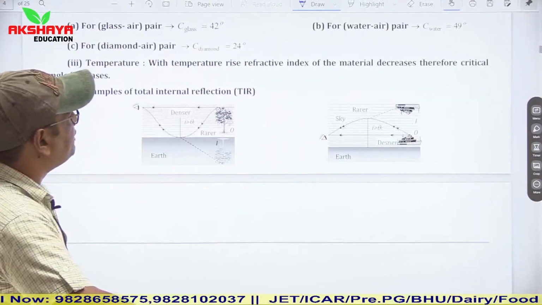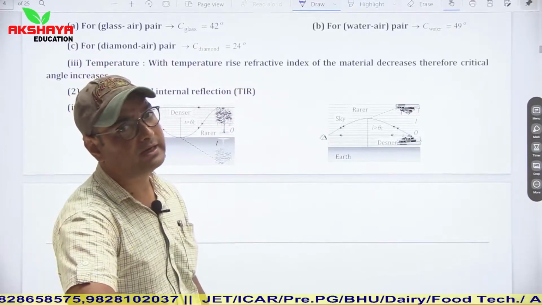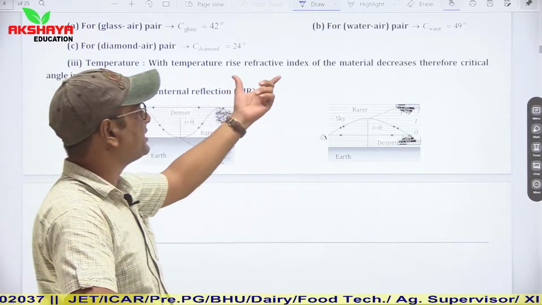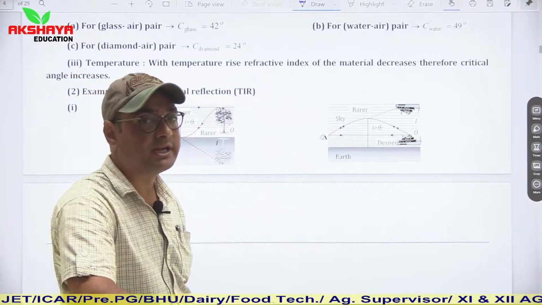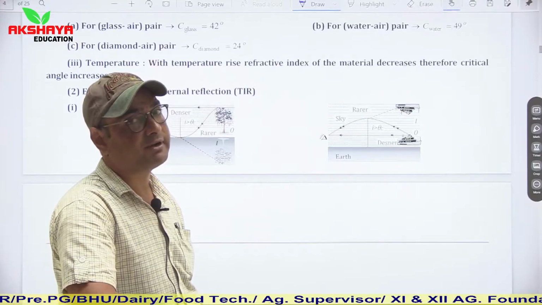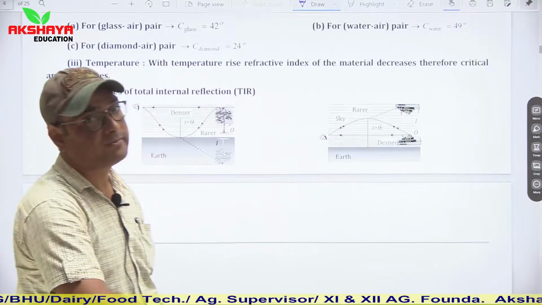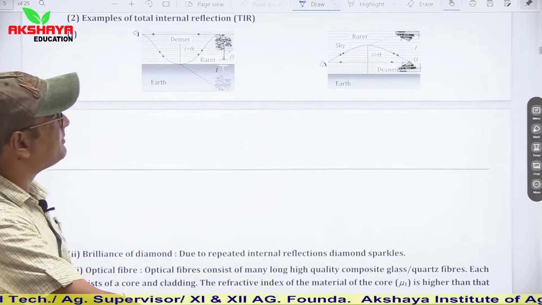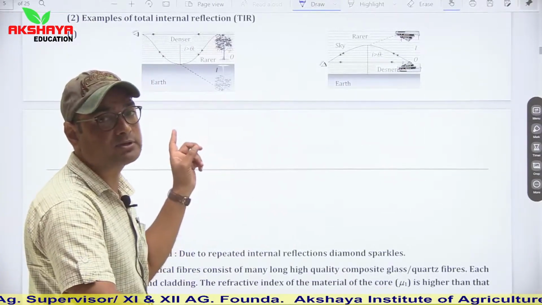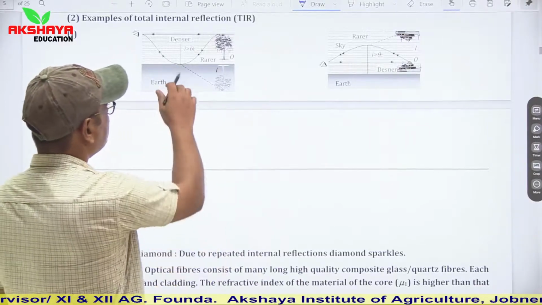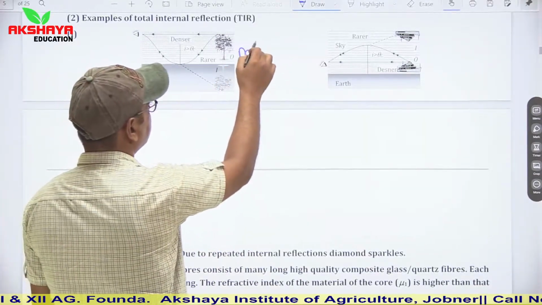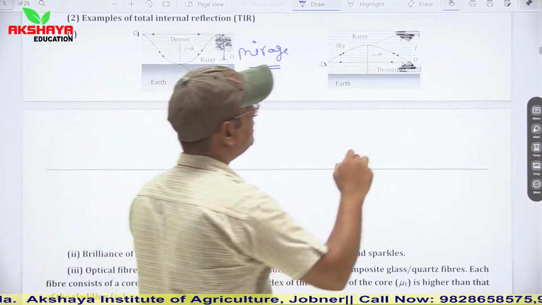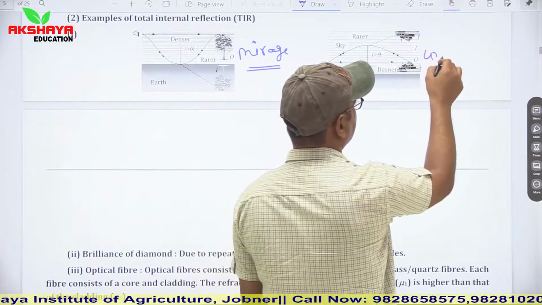Temperature: with temperature rise, the refractive index of a material decreases, therefore the critical angle increases. So we can clearly see that if temperature is increased, then the refractive index decreases, and if the refractive index decreases, then the critical angle increases. So these are examples of total internal reflection. This concept is known as mirage, and this concept is known as inferior mirage.